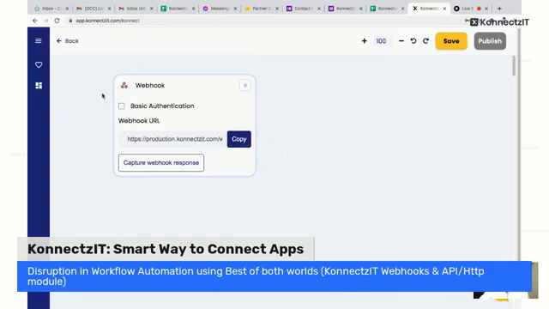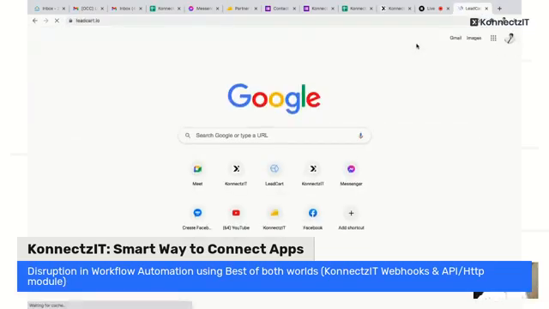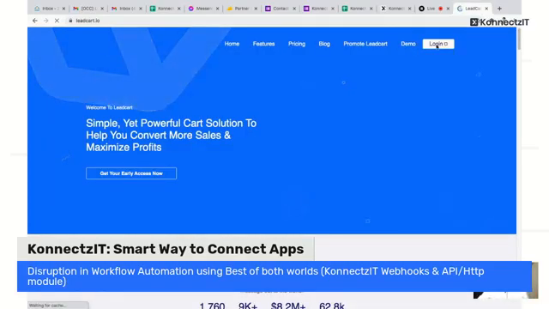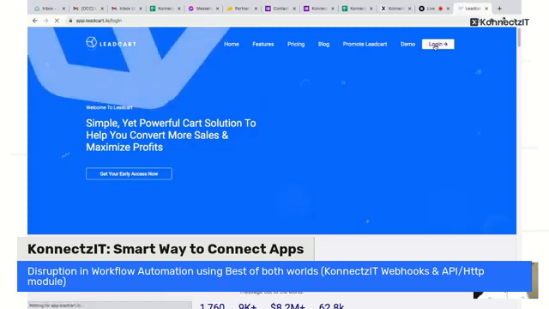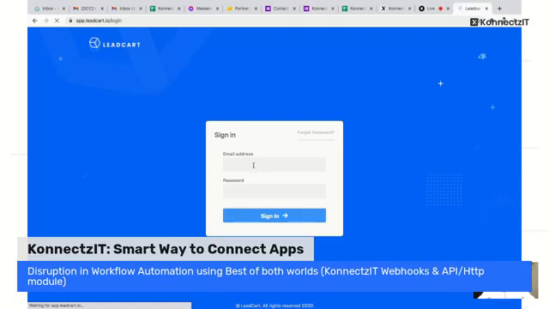So let me show you. I'm just using the generic webhook feature. I will copy the URL and use any application. I will consider LeadCart. Even though LeadCart has been integrated inside Connexit, I will show you how you can actually do this, even if the app is not integrated using Connexit.